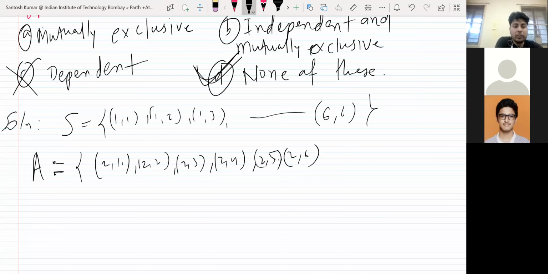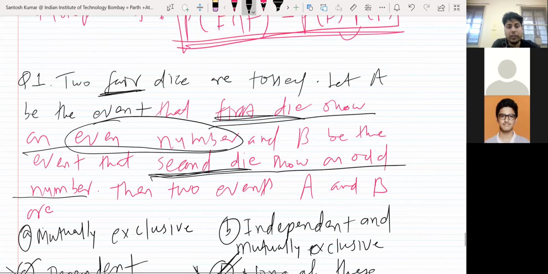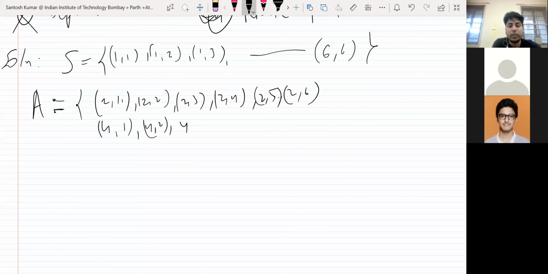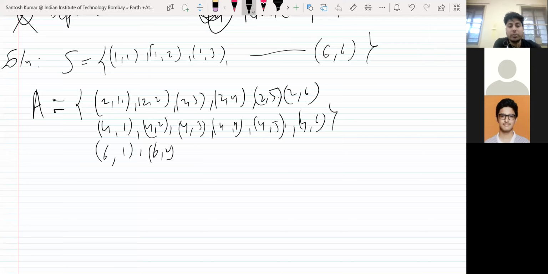Similarly 4 1, 4 2, the first die should show an even number. So 4 1, 4 2, 4 3, 4 4, 4 5 and 4 6. Again first die even, so 6 1, 6 2, 6 3, 6 4, 6 5 and 6 6. So these are the outcomes in event A.